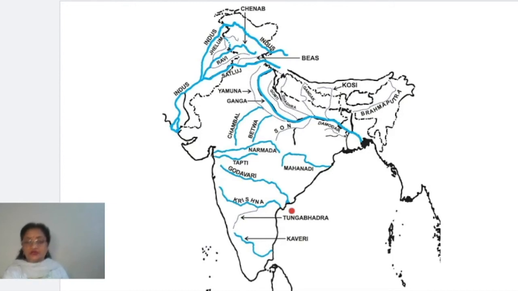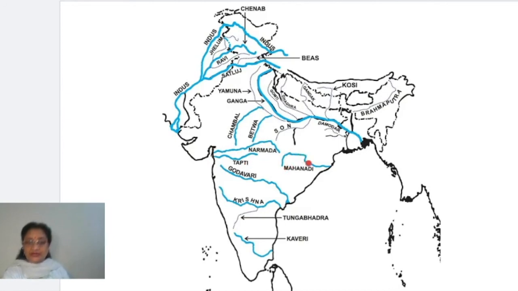Now what is the reason why Narmada and Tapi rivers are not following the slope? The reason is basically these two rivers are flowing through the rift valleys, which are generally the result of faulting process. When they flow through the rift valleys, they are not actually doing a lot of erosion, and this is the reason, children, these two rivers don't form any delta. This is about the Narmada and Tapi rivers. Now let's move to the other side.